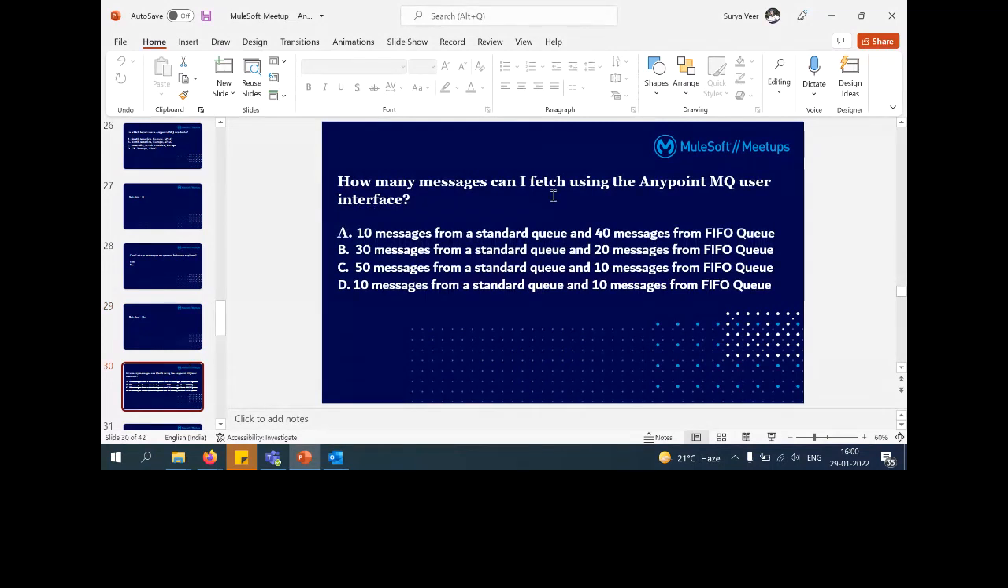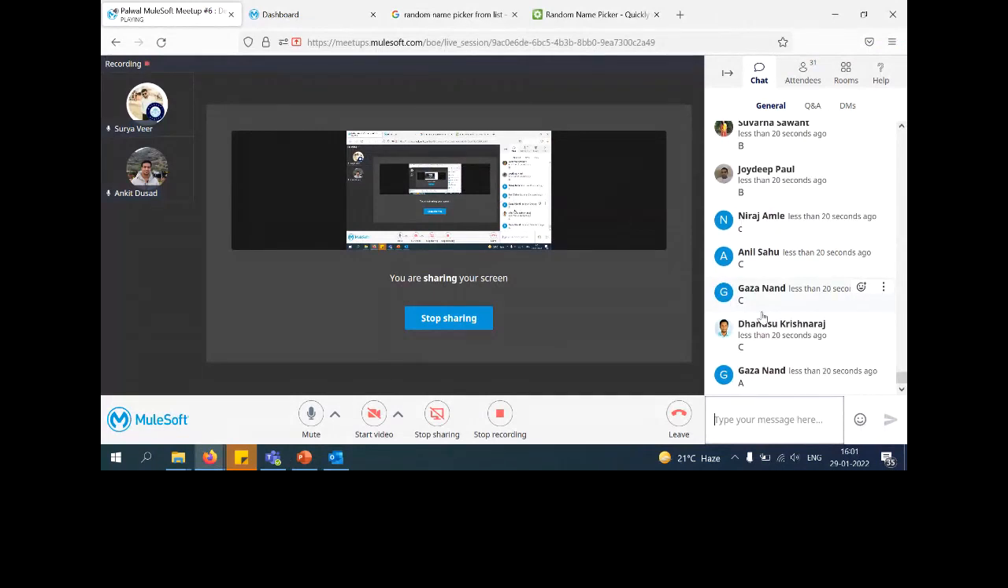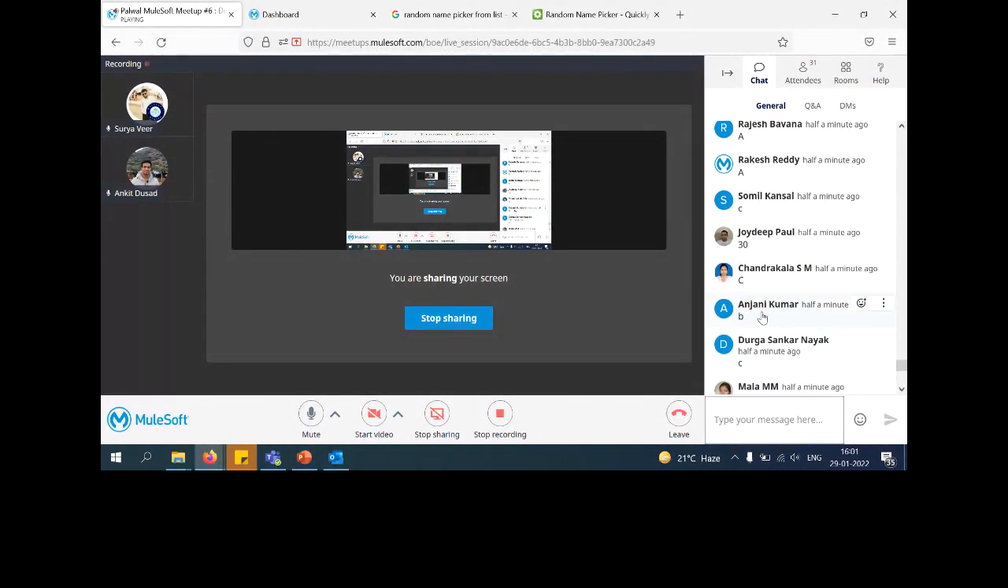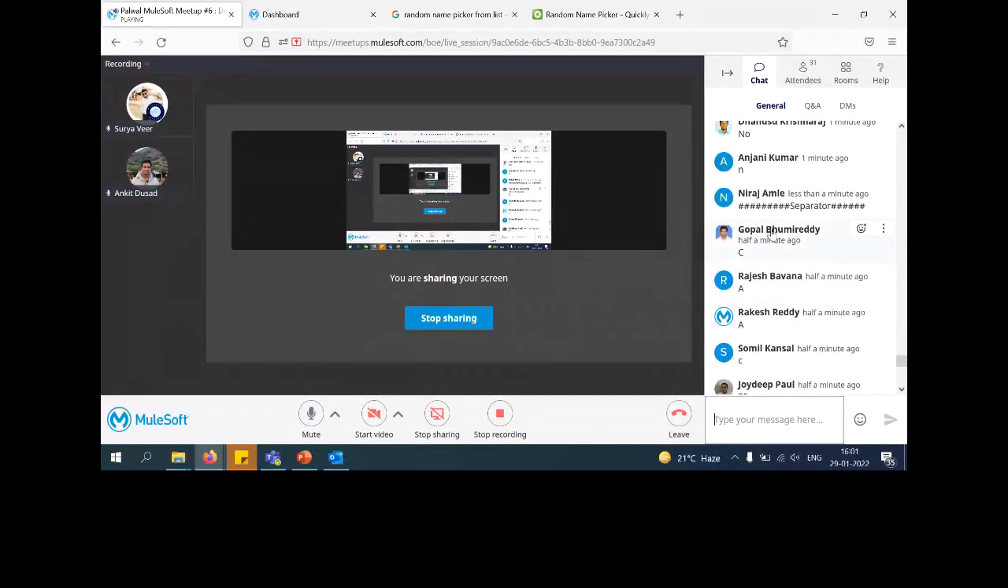How many messages can I fetch using the Anypoint MQ user interface? Whether it's 10 messages from a standard queue and 40 messages from a FIFO queue, this is what Ankit explained. We can take Gopal Bhumi Reddy's name. His name is already there, but that's fine. We can't have many names there otherwise.